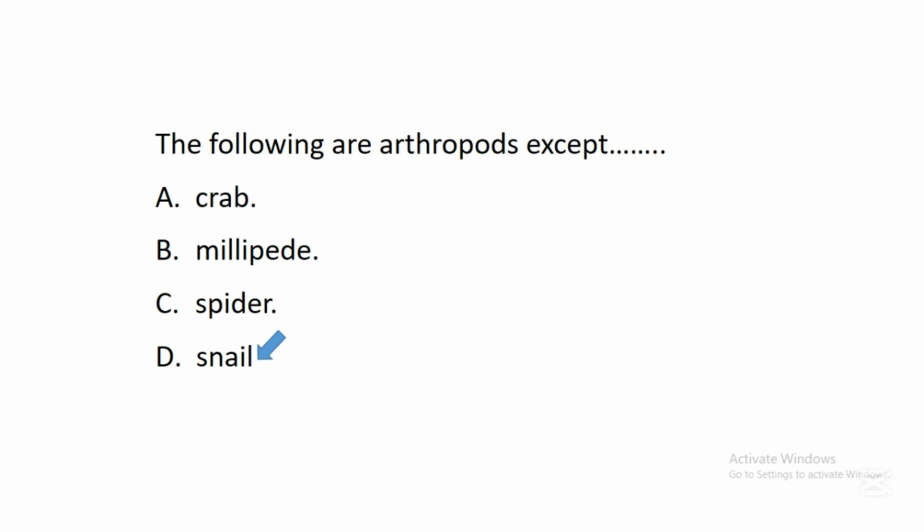We have the group known as the arachnida, we have a group known as insecta, etc. So crab is an example of arthropod, millipede is an example of arthropod, spider is an example of arthropod, but snail is not an example of arthropod. Snail belongs to a group of animal known as mollusca.